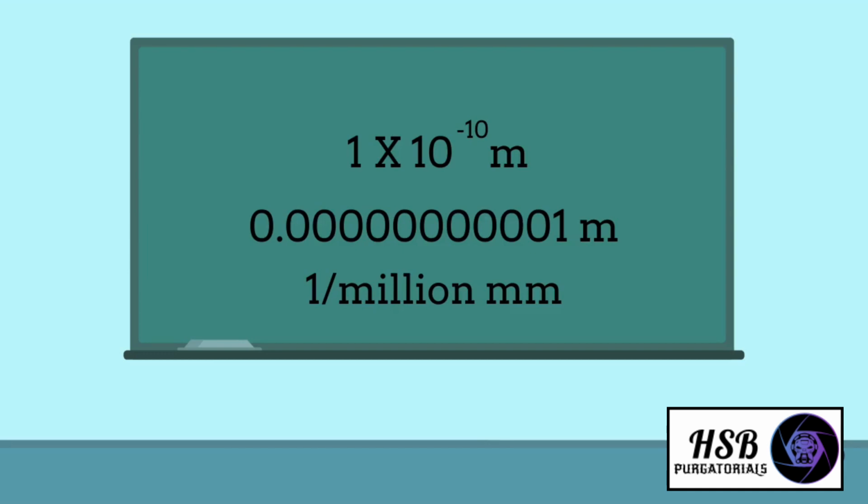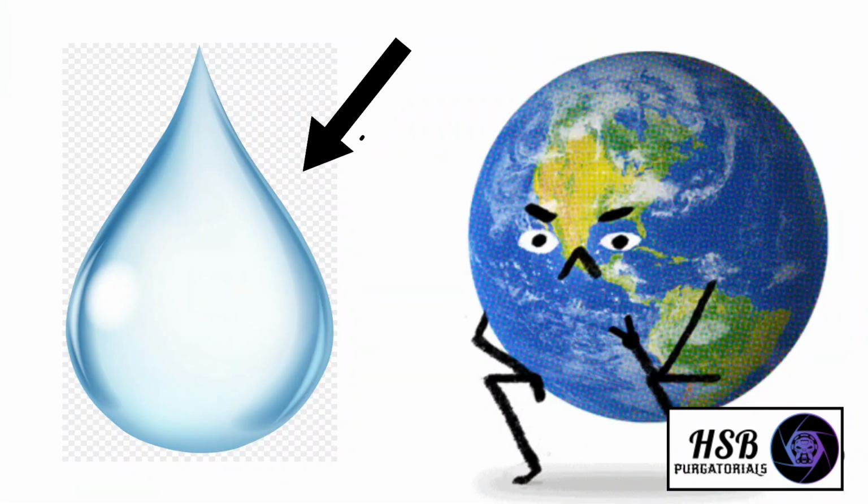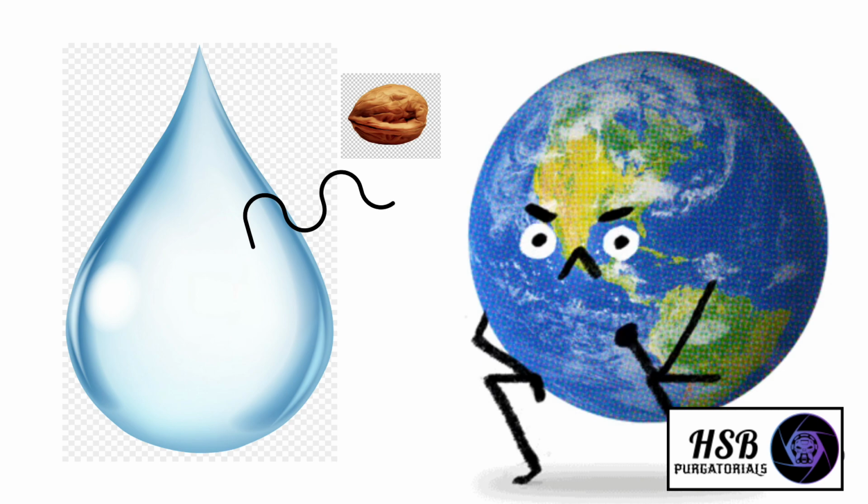The size of a typical atom is about 1 × 10 to the power -10 meters, which is 0.0000000001 meters, or a millionth of a millimeter. But that's hard to imagine, right? So let's say if you have a drop of water and you blow it up to the size of the Earth, then one atom of that drop of water will be roughly the size of a walnut. So that can help you imagine how small atoms are.